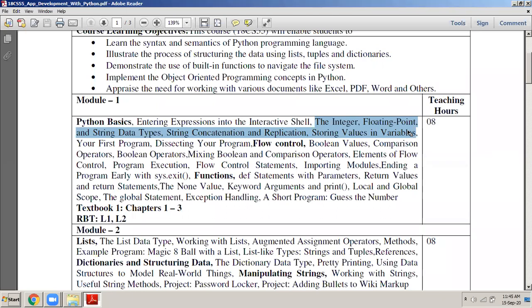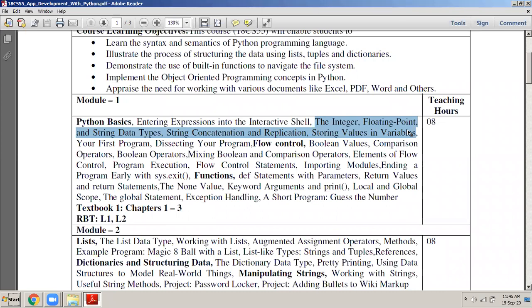So now remember that in Python, if you are able to store an integer value into a variable, then Python can handle integers. If in Python you can declare a variable and store a floating point value into it, then Python can handle floating point values. Similarly, if you can declare a variable in Python and store a string value into it, then Python can handle strings. And finally, if I'm able to declare a variable in Python and store a Boolean value, then Python can handle Boolean values. Now we have to understand what is the meaning of an integer value, a floating point value, strings, and a Boolean value.